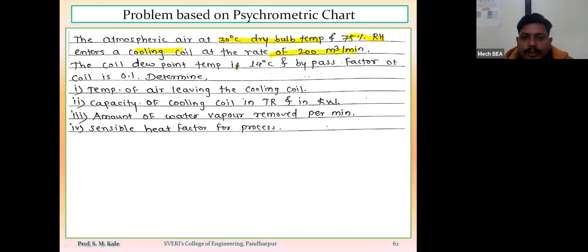The coil dew point temperature is 14 degrees centigrade and the bypass factor of the coil is 0.1. So we have to determine the various parameters.